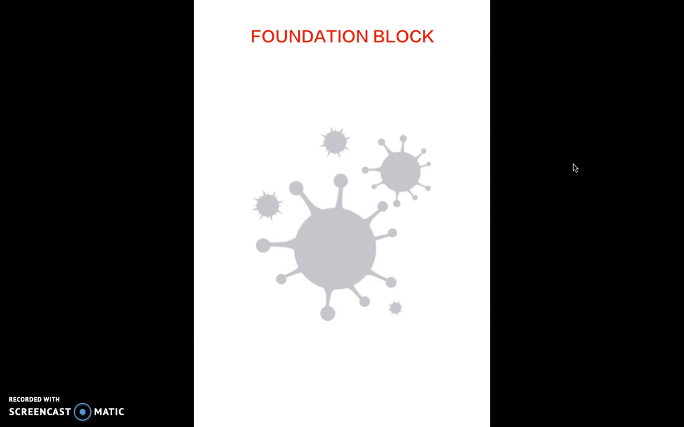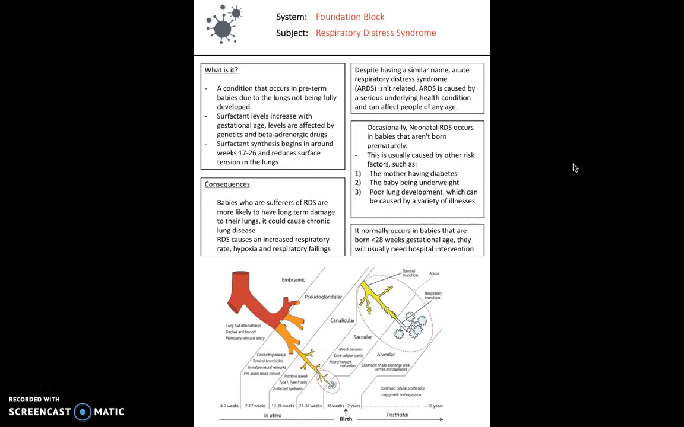So to start with, we'll look at respiratory distress syndrome. This is a condition that occurs in preterm babies due to the lungs not being fully developed. When we say preterm, we mean a baby that's born before 37 weeks. So 37 weeks is considered full term. Now, in terms of the earliest viable baby, the rule of thumb is around 23 weeks. However, it has been known in the past that babies have been born at around 22 weeks, and with severe medical intervention, they've been able to survive.